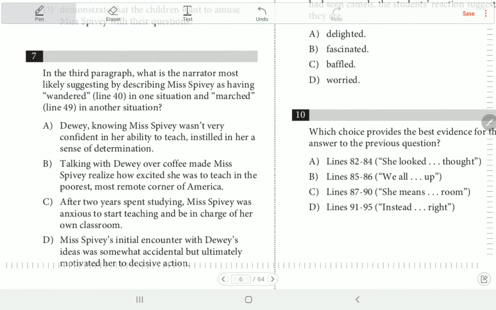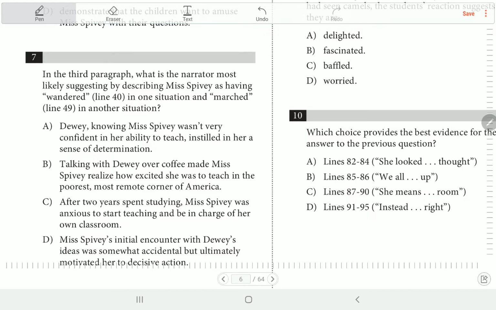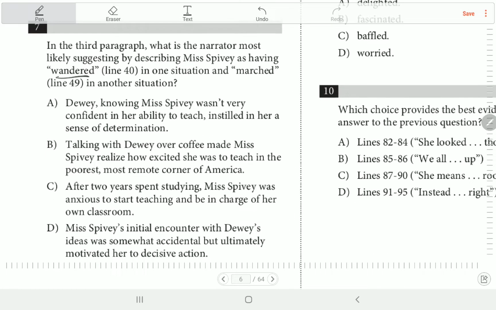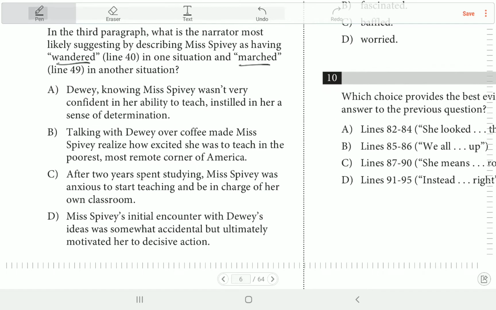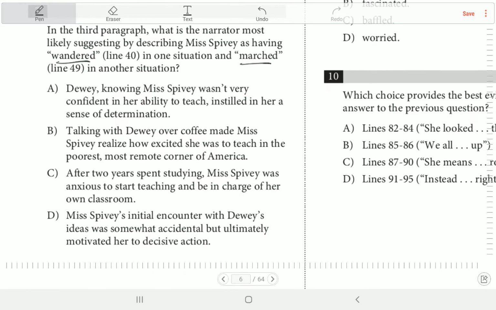Okay, 7. In the third paragraph, what is the narrator most likely suggesting by describing Miss Peavy as having wandered, فاكرين wandered, walk without any aim, in one situation and marshaled in line 49 in another situation. يعني كان قصده ايه؟ عايز يقول ايه؟ يستخدم كلمة wandered وmarshaled. اوكي طيب تعالى كده نشوف قال ايه في الانسرز.